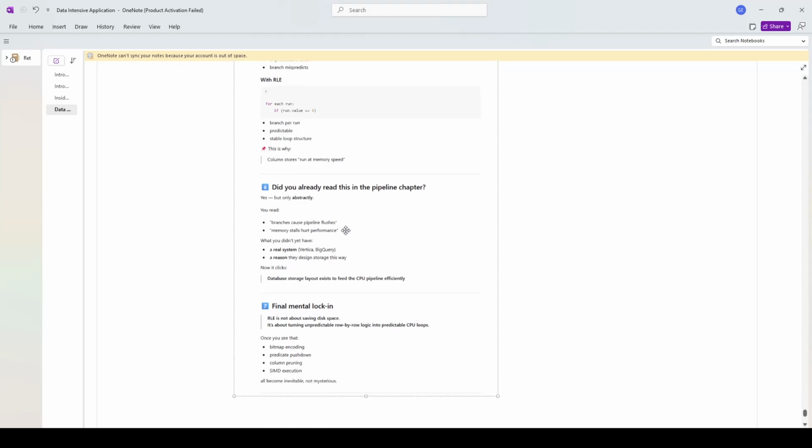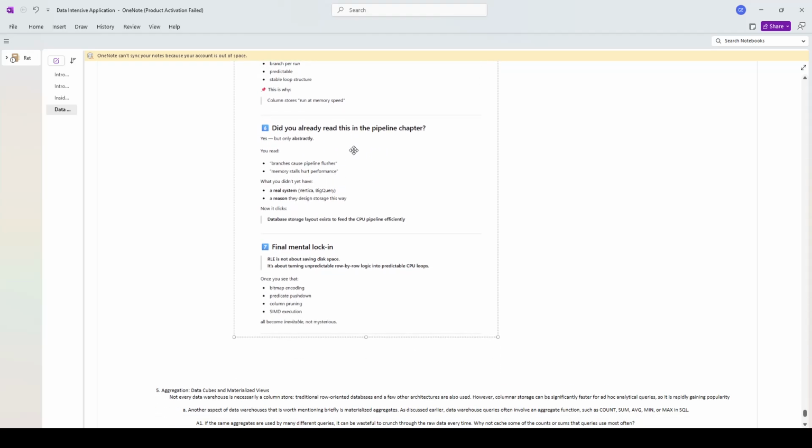Did you already read this in the pipeline chapter? Yes, but only abstractly. You read that branches cause pipeline flushes and memory stalls hurt performance. What you didn't yet have is a real system, Vertica, BigQuery, and a reason they designed storage this way. Now it clicks.